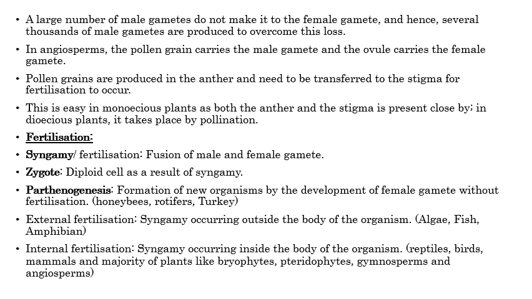We know that female gametes are stationary or fixed and male gametes are movable or motile. That is why they have to reach the female body. And we know that all the male gametes cannot reach from the male gametophyte to the female gametophyte. All of them cannot reach. So that is why a large number of male gametes are formed to overcome this loss, so that at least a few of them can reach the female body.